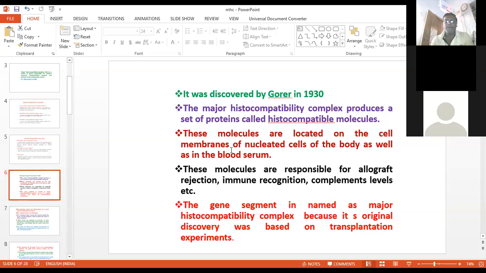They are responsible for allograft rejection, immune recognition, complement levels in your blood serum, etc. The gene segment is named major histocompatibility complex because it was originally discovered based on transplantation experiments.